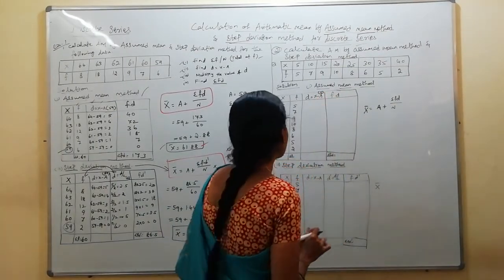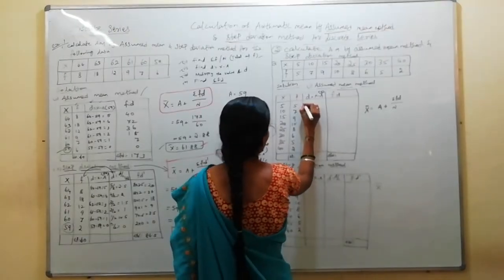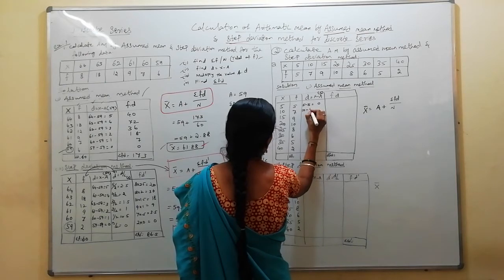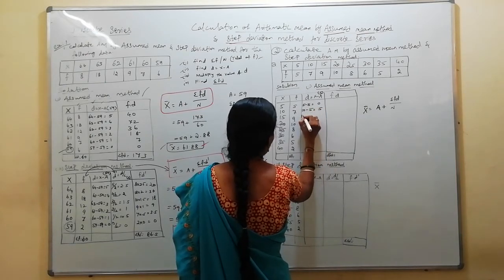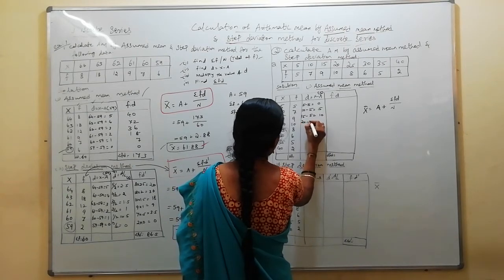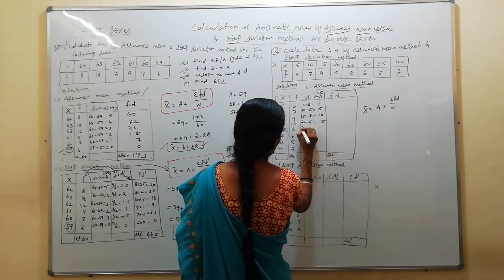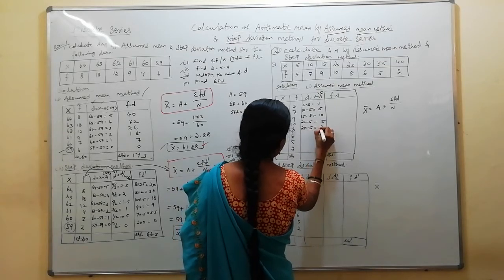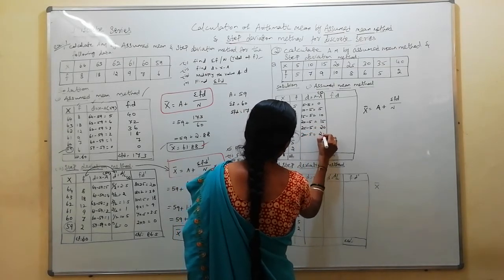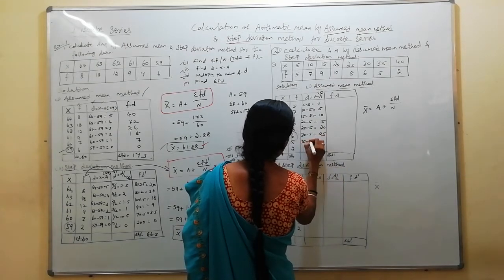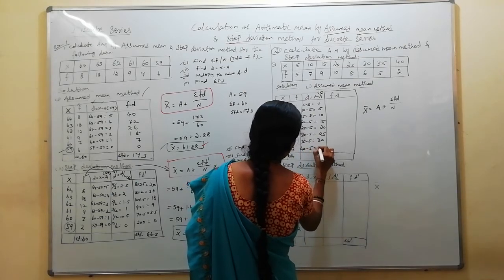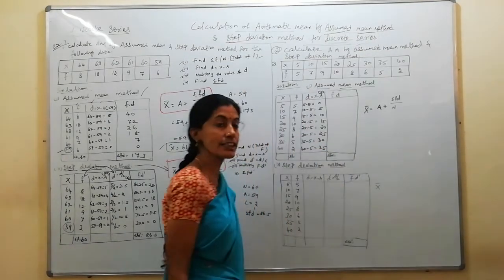Next procedure, the assumed value I am going to take is 5, so d is x minus 5. From the x values only we should deduct: 10 minus 5 is 5, 15 minus 5 is 10, 20 minus 5 is 15, 25 minus 5 is 20, 30 minus 5 is 25, 35 minus 5 is 30, 40 minus 5 is 35. Understood? I got d.